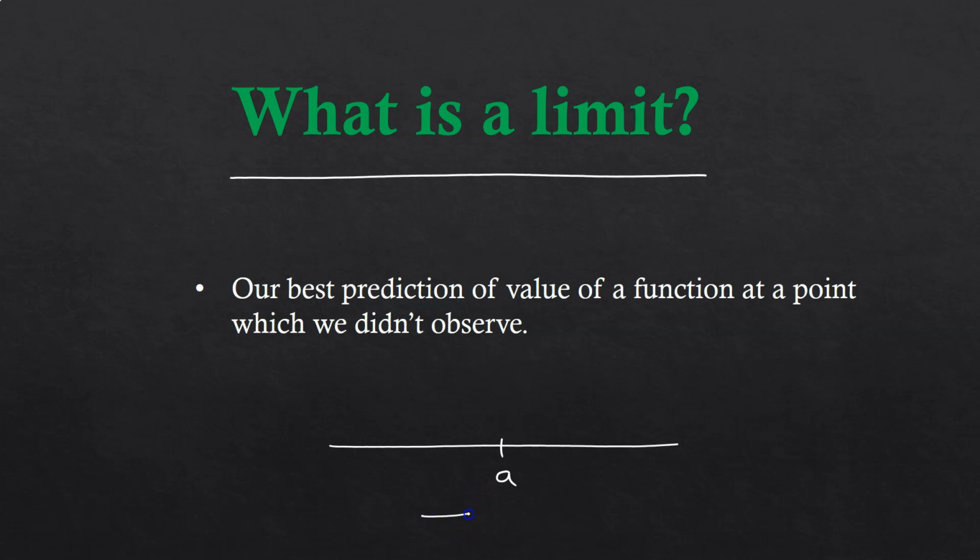There may be multiple reasons. Maybe the function is not defined at a. But if you still observe the function's behavior near this point, this prediction of the behavior of the function at this point that we didn't observe is called a limit.